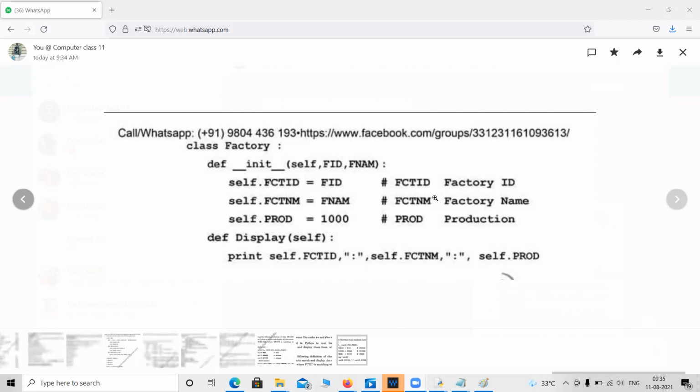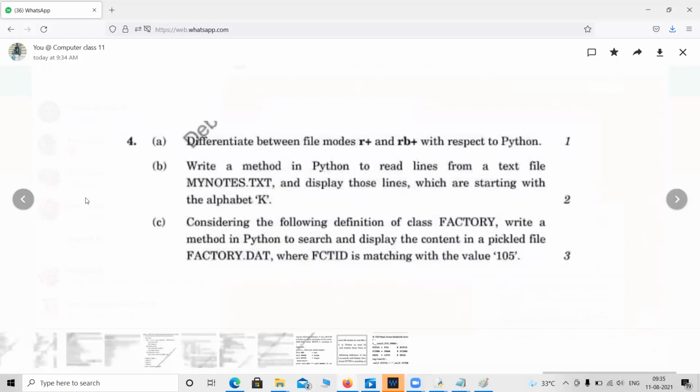Now it is asking for some operations. Just check question number 4C. It is asking: considering the following definition of class factory, write a method in Python to search and display the content of pickle file factory.dat where factory ID is matching the value 105.